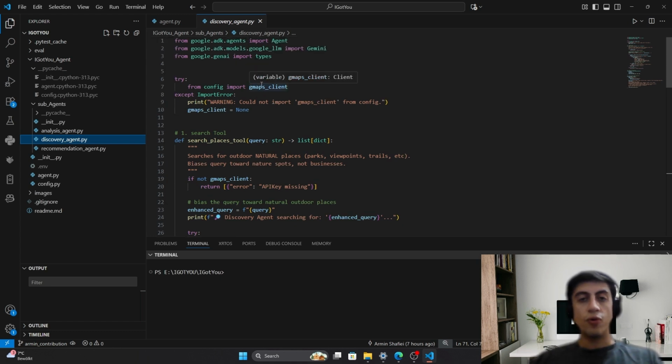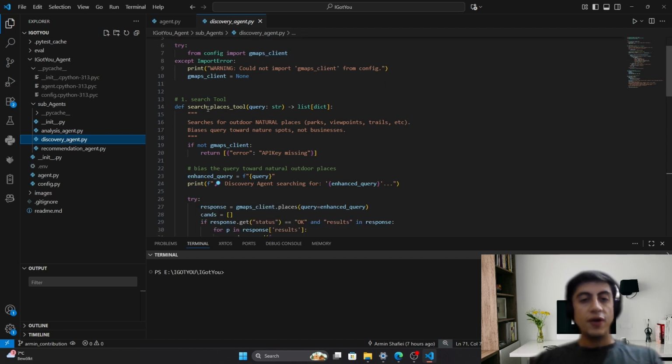Here we have imported the Google Map API credential. Then we have defined a Python function in order to be a tool of our agent system.